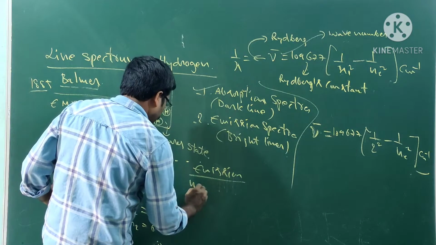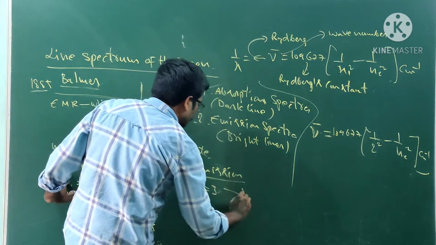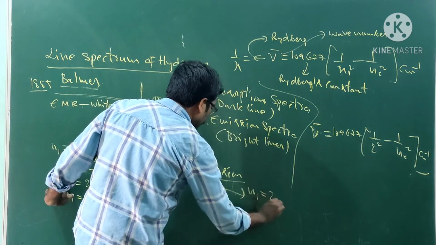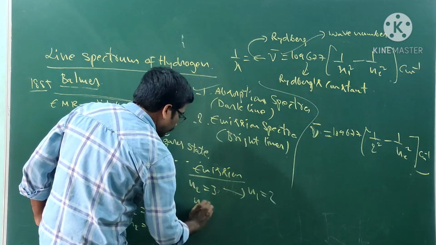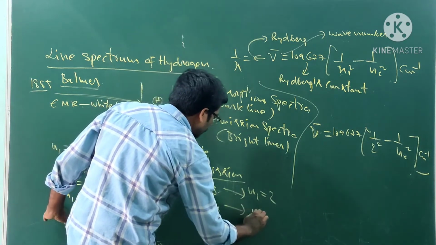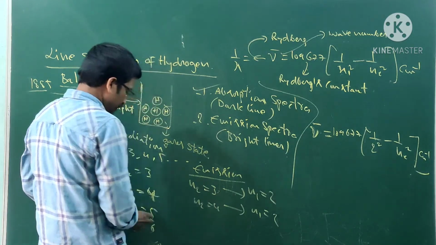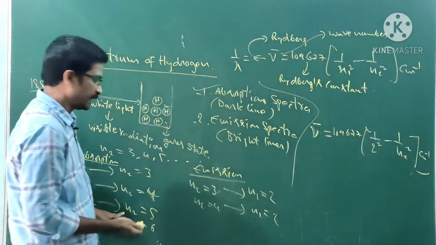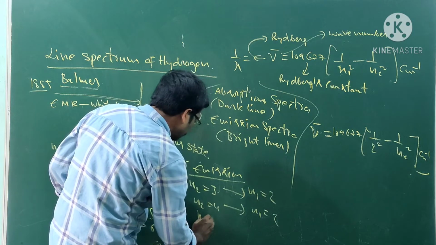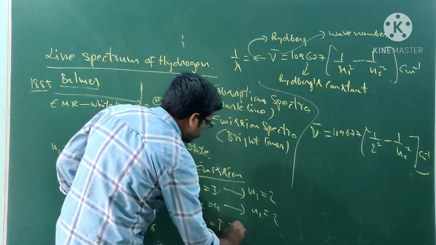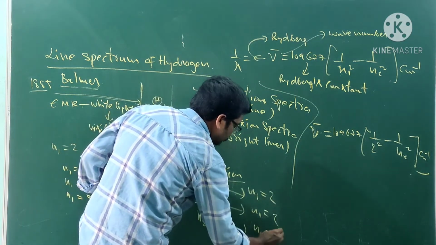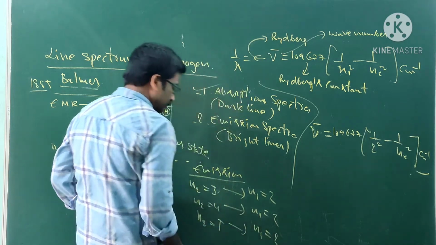If n2 is equal to 3, then n1 is equal to 2. If n2 is equal to 4, then n1 is equal to 2. The reverse of that gives the emission spectra. N2 is equal to 5, n1 is equal to 2.